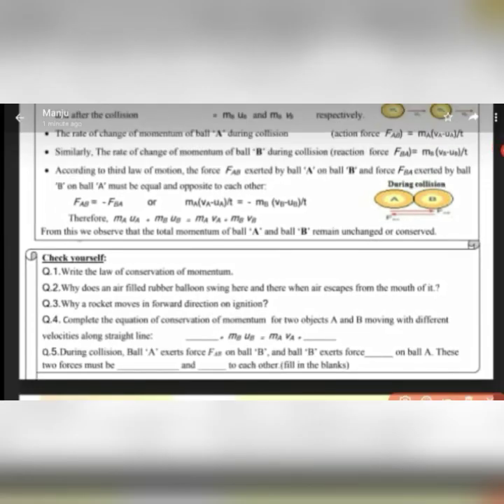Now the fourth question: complete the equation of conservation of momentum of the two objects A and B moving with different velocities along a straight line. So we have to fill up these gaps. The fill in the blanks will be mAuA plus mBuB is equal to mAvA plus mBvB. So this will be the answer for the fourth question.